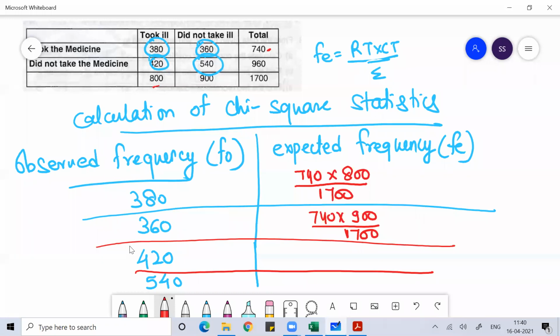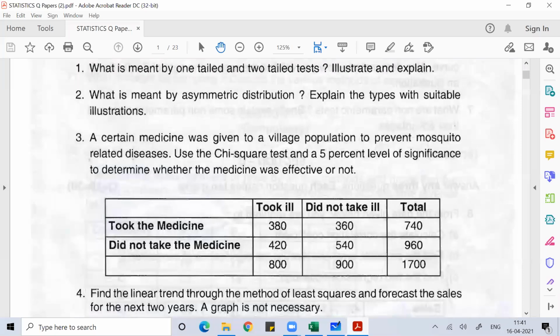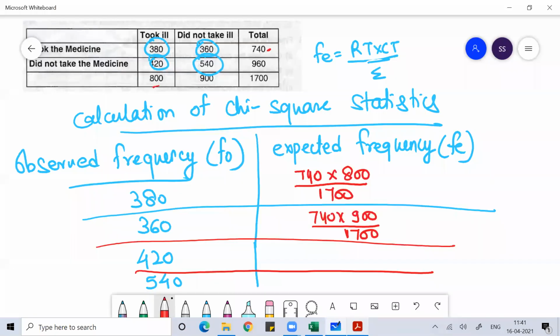Similarly, 420. What is the row total of 420? 960. The row total of 420 is 960 into the column total of 420, which is 800, divided by 1700. Similarly, do the same thing for 540. Row total is 960, column total is 900, divided by 1700. Do the same thing for all rows and columns. The value we get is called expected frequency.